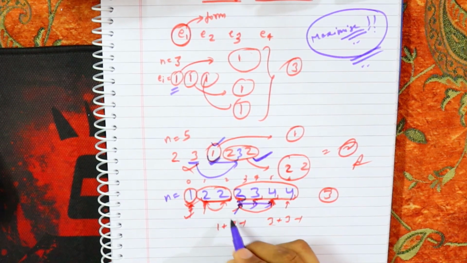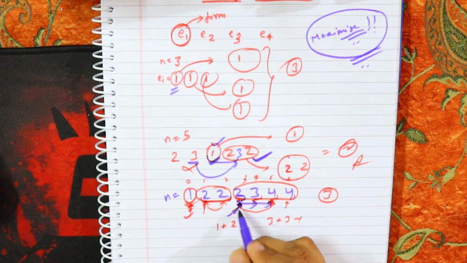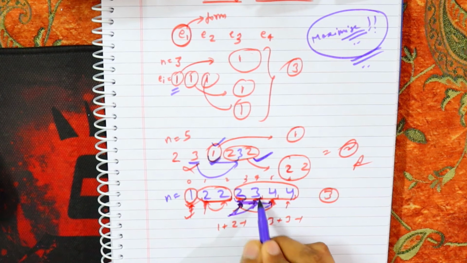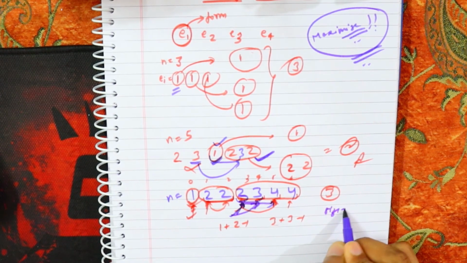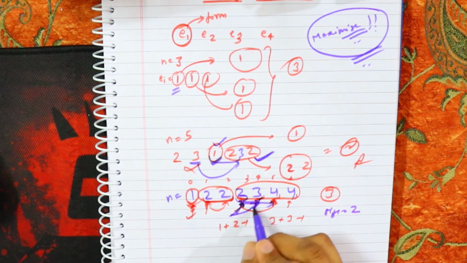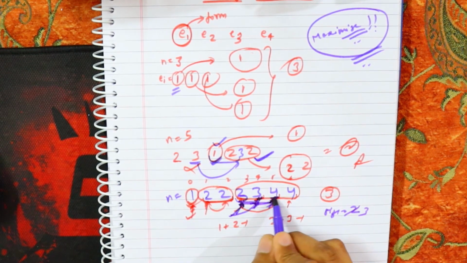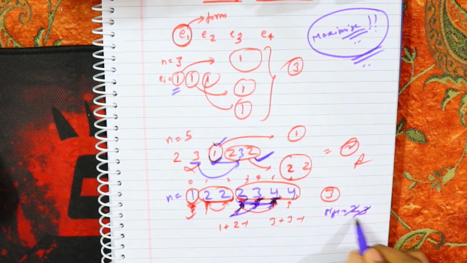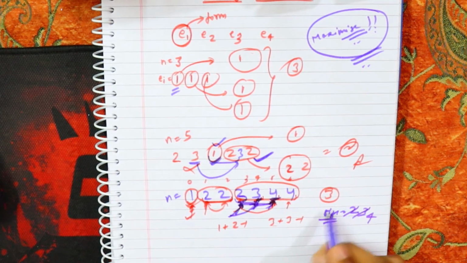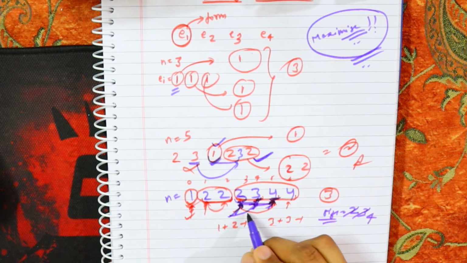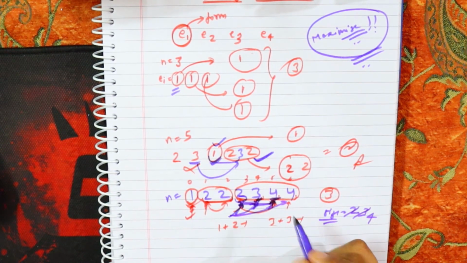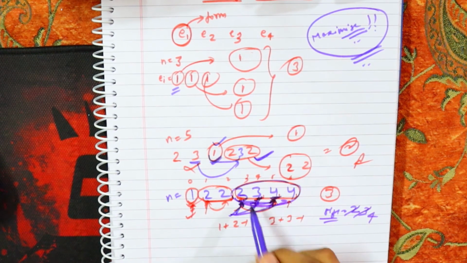As I spoke to you earlier, we were here, we see 3, we move next. Now our size of group is 2, but our maximum element is 3, so it is not a group. So I will move further. Now the group size is 3, but the maximum element is 4, so I will move further. Now my size of group is 4, and my maximum element is also 4. So now it makes a group.